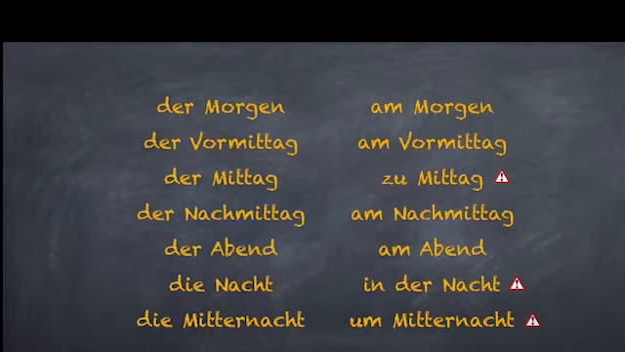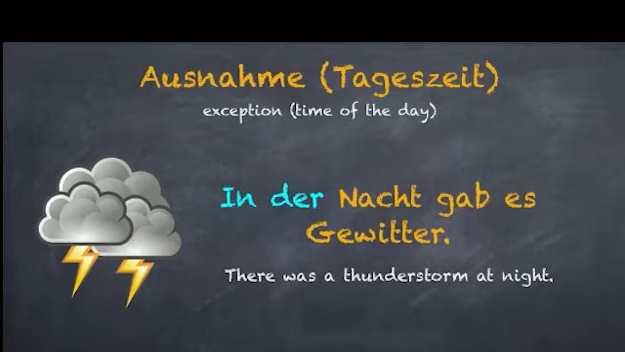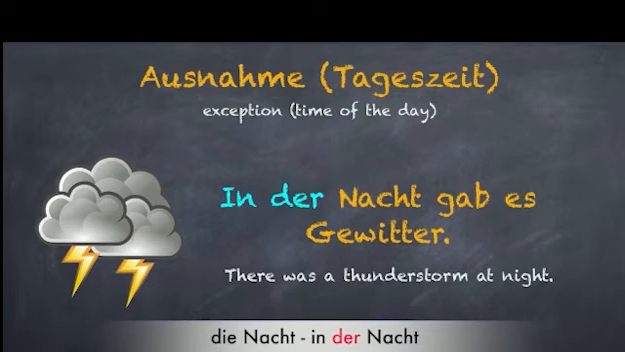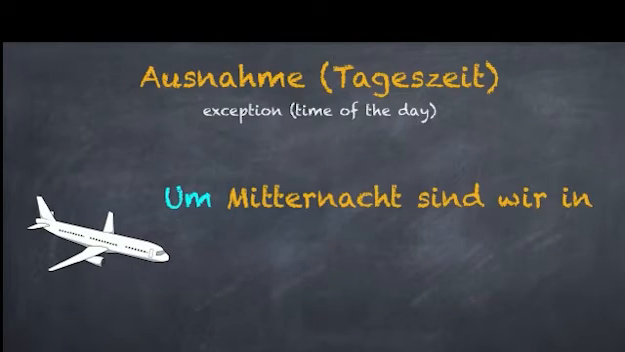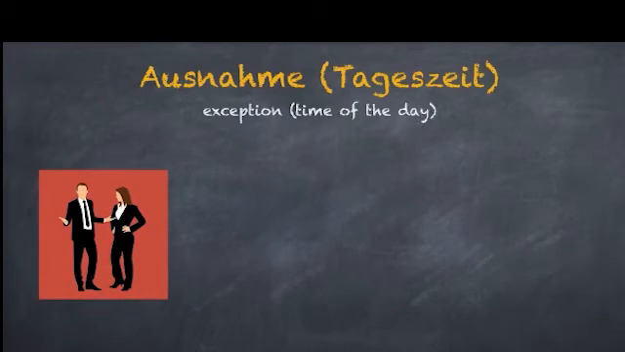For Mittag, you would use the preposition zu: zu Mittag. For night, it's in der Nacht. And for midnight, you use the preposition um: um Mitternacht. Let's see how to use them in a sentence. In der Nacht gab es Gewitter. Since the article for Nacht is die and the preposition in takes dative here, hence you would say in der Nacht.